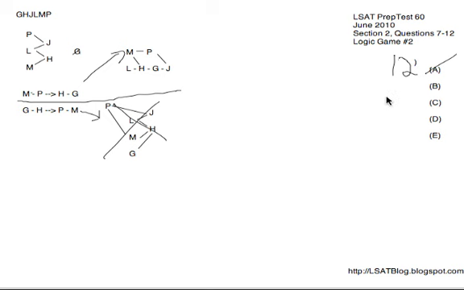Looking at B, H on 3, does that have to be the case? Well, we could have M, L, then P, then H, so H could be fourth as well, therefore B is gone. Looking at C, J being sixth, yeah, everything else must come before J, therefore yes, J does have to be sixth, and is our answer to 12. I will look at D and E though. L being second, no, L could be first for all we care, so D's gone. Then looking at E, P being fourth, well, we could have P fourth if we had L, M, H, P, but we could also have L, M, P, H. Therefore, H could be fourth instead, and P could be third. Therefore, E's not a must and is gone, leaving C.